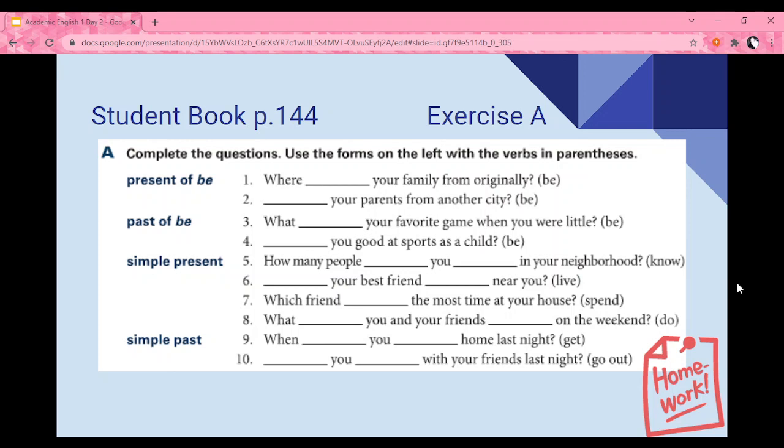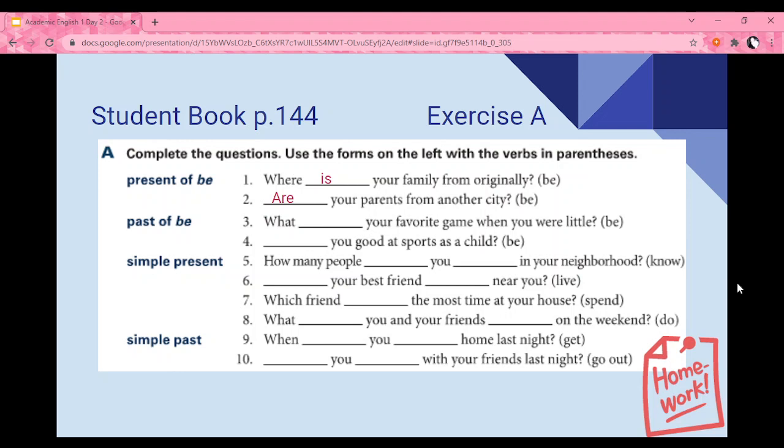For example, where your family from originally? In this case, your family is a singular noun. So we're going to say, where is your family from originally? Number 2, your parents from another city? Because parents is a plural noun, we're going to use are.